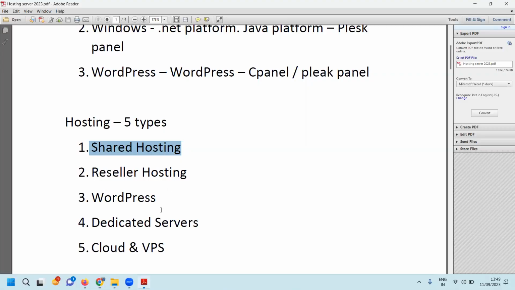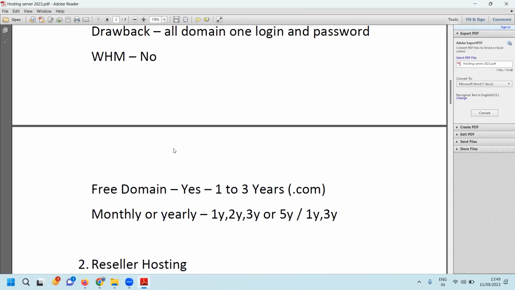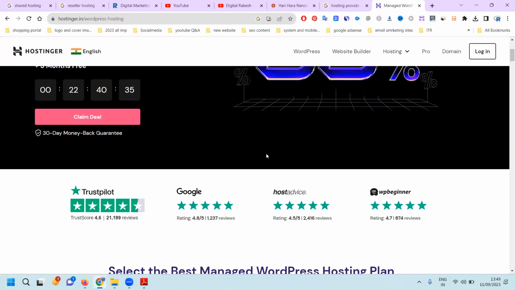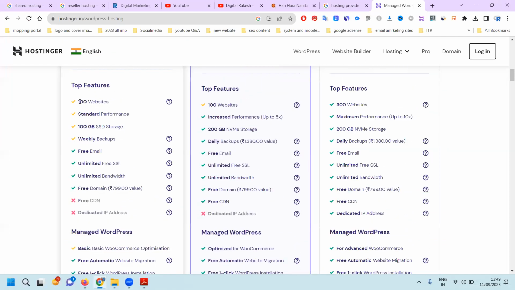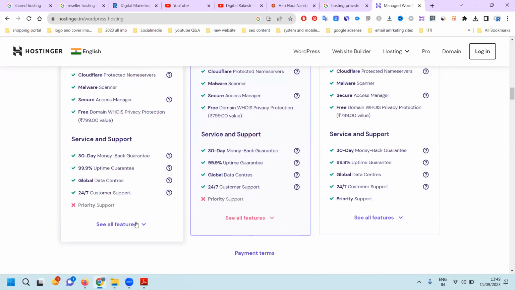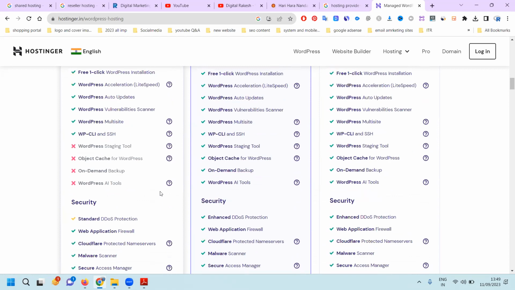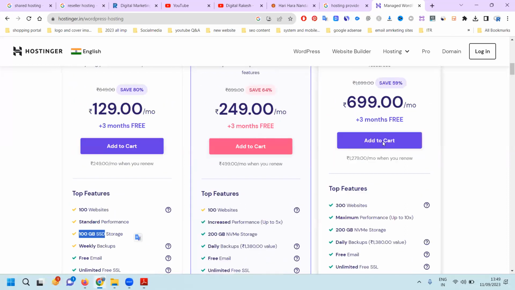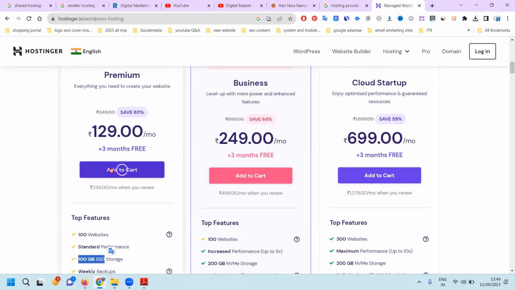Whatever hosting you purchase, the main thing is the duration: 1 month, 1 year, 2 years, 3 years, 5 years maximum. More than 5 years, we can't purchase. Here we scroll down. See how many websites: 100 websites. How much storage: 100 GB. Scrolling down, see the features: free CDN, dedicated IP address. Everything depends on your space.